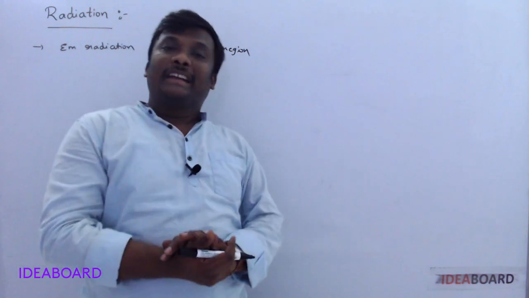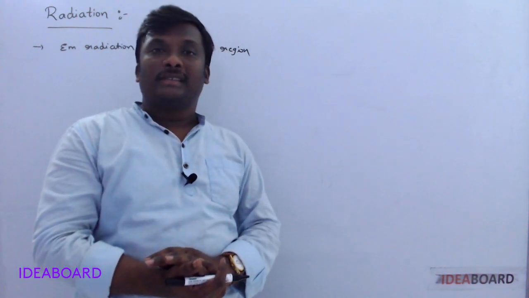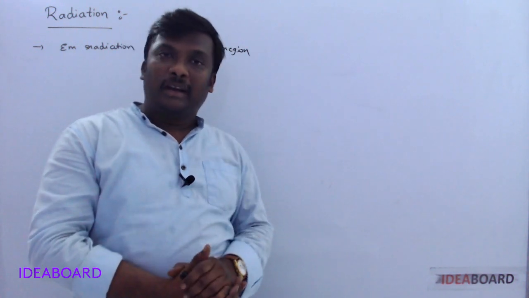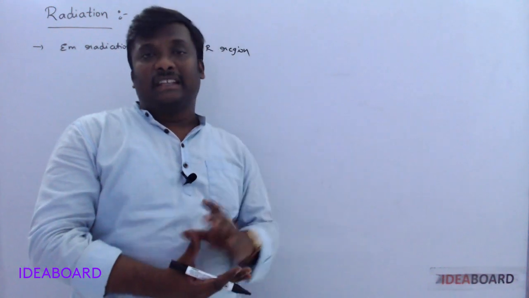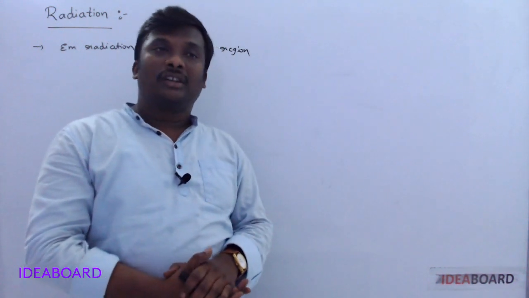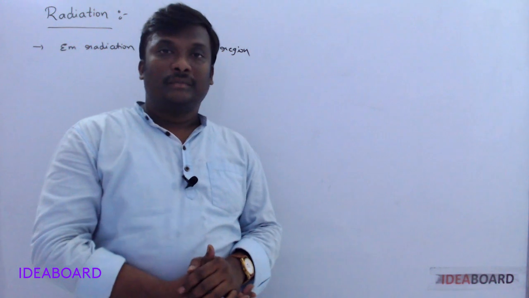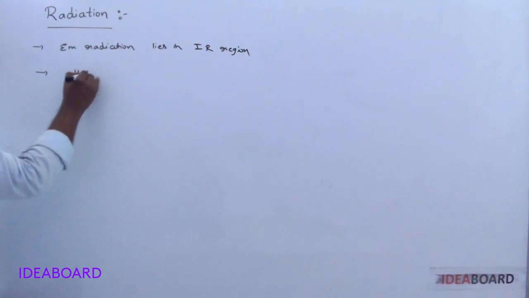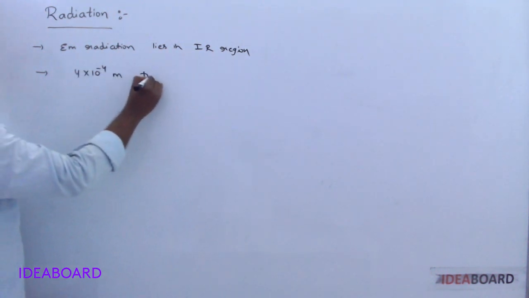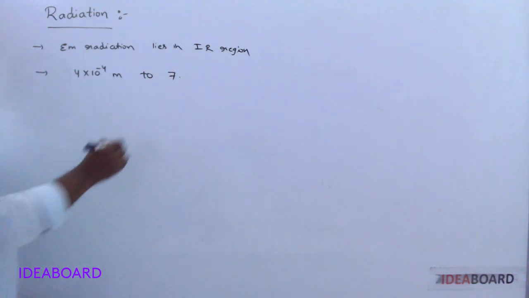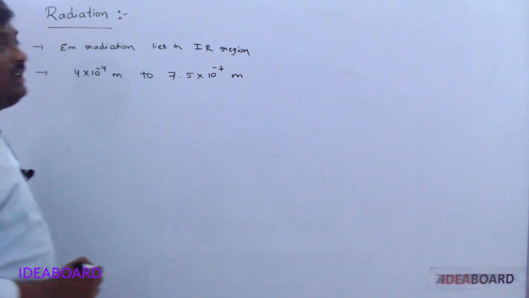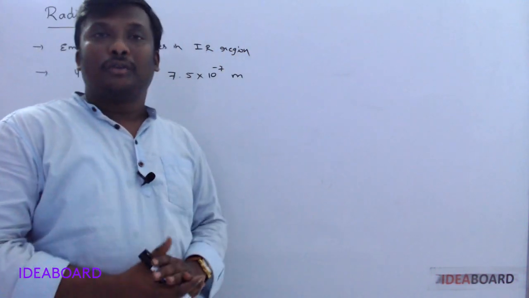Electromagnetic spectrum always satisfies some regular properties. All electromagnetic waves travel with the speed of light, 3 into 10 power 8 meter per second. All satisfy phenomena like reflection, diffraction, and total internal reflection. Particularly for radiation, the wavelength region is 4 into 10 power minus 4 meter to 7.5 into 10 power minus 7 meter. It is the IR region, so it is not visible to us.